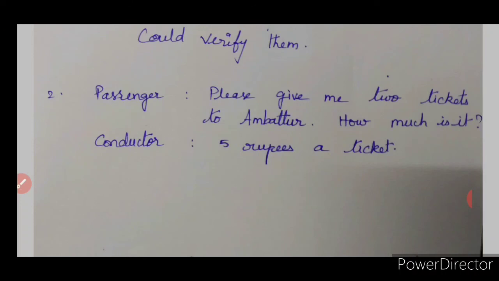Continuing with this is the article writing. Those who have attended the live classes, I have made them clear about the article writing. For those who did not attend, an article is nothing but giving out a message, spreading a message, or giving information or a suggestion or a recommendation, or convincing the reader. The purpose of an article can be anything. Got it? So according to the topic of your article, you should give it a title. You should give it an introduction, like the first line should tell what is the purpose of your article.